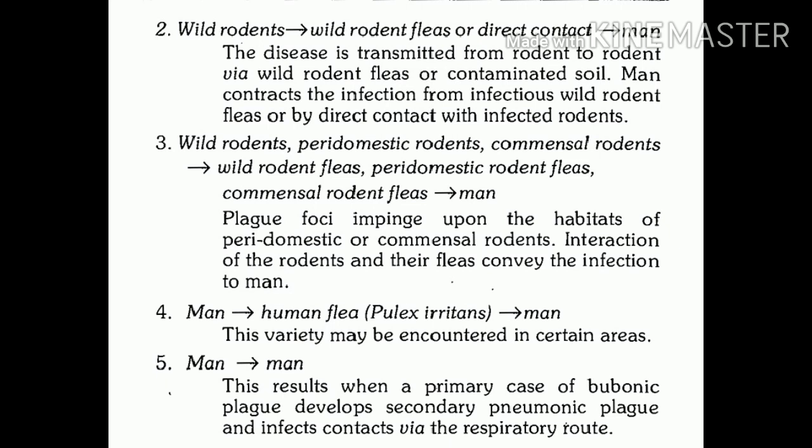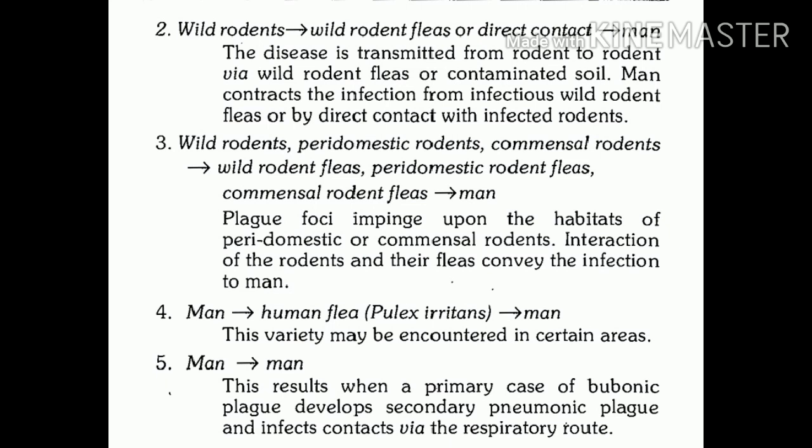But ideally what happens, wild rodents which are suffering from plague infection, it is transmitted to commensal, that is domestic or peridomestic rodents, and humans generally acquire infection from domestic or peridomestic rodents. So this is the third transmission cycle. Now the fourth transmission cycle as well as the fifth transmission cycle are related with man. So the first chain is man and the last chain is also man.